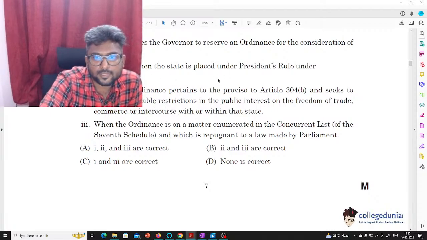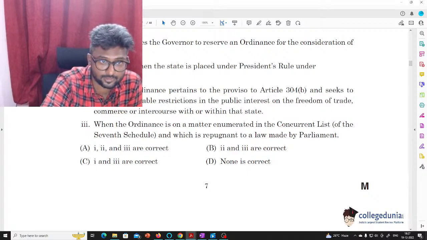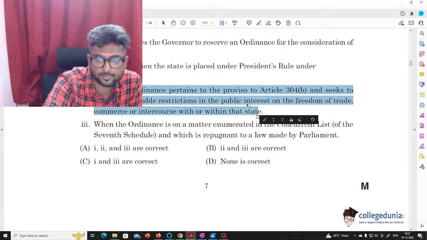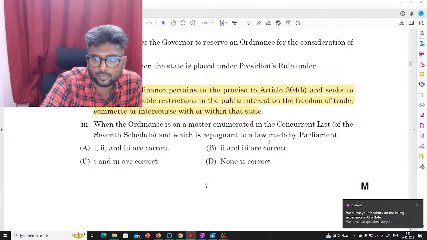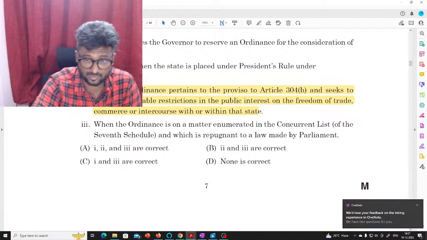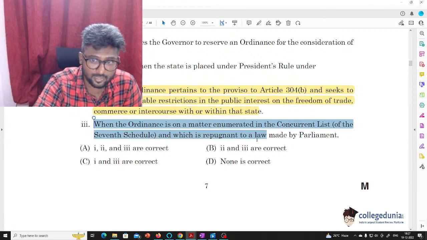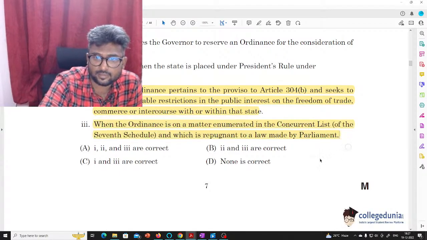Then when the ordinance pertains to the provision of Article 304B and seeks to impose reasonable restrictions in public interest on the freedom of trade and commerce or intercourse within that state. So this is right. This is given in Article 213. So again this is right. And when the ordinance is on a matter enumerated in the concurrent list of the 7th schedule which is repugnant to a law made by parliament, and again this is also right. So the answer would be 2 and 3 are right.